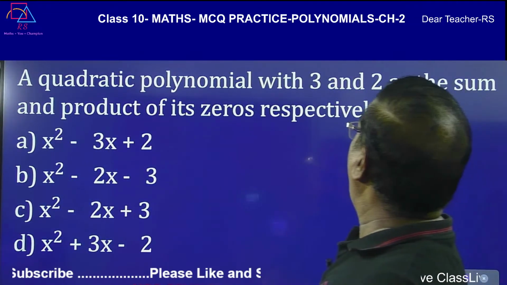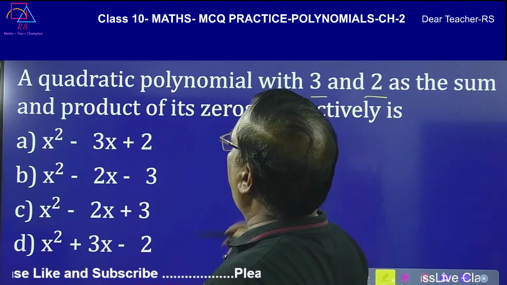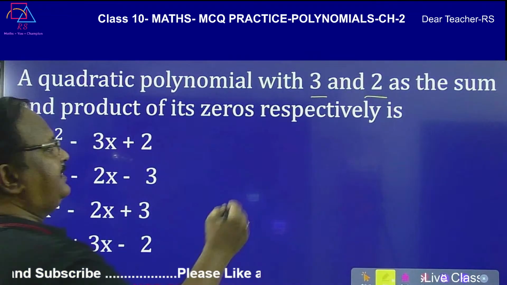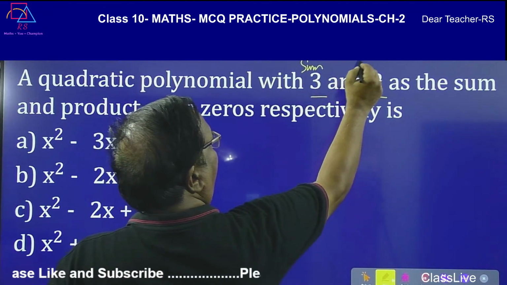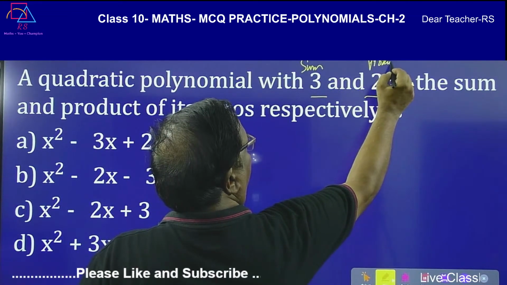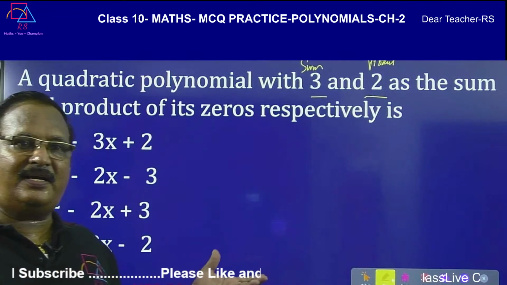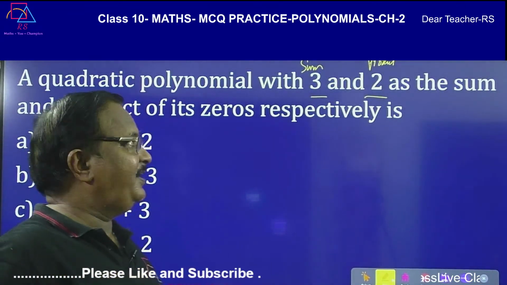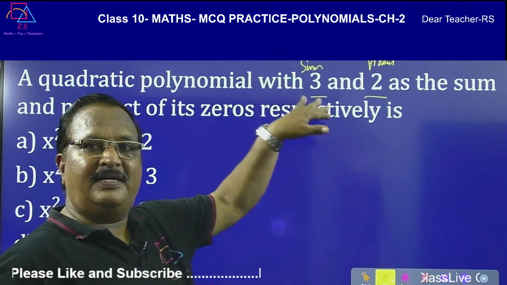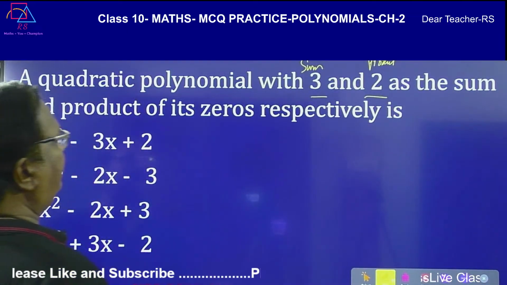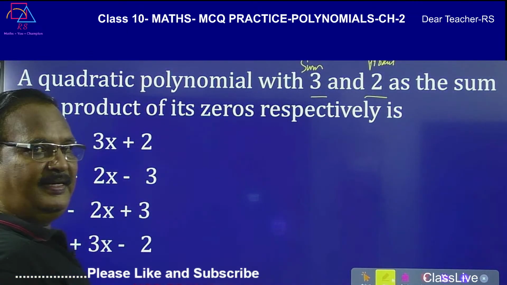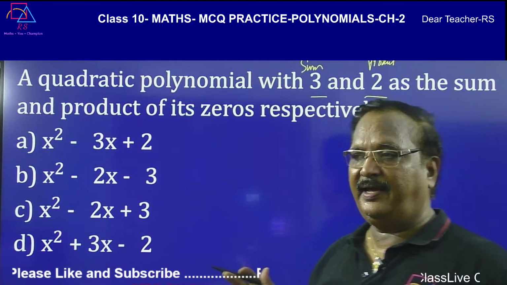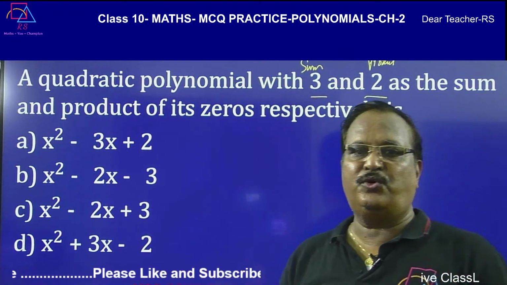So let me go to another question. A quadratic polynomial with 3 and 2 as sum and product. इसके पहले हम किया है. So this is the sum and this is the product. Because इसका आंसर बराबर करने का जरूरत नहीं है, सिस्टमेटिकली करने की जरूरत नहीं, ऐसा आप लिख सकते हैं. ठीक है. So then you have to identify it is similar to the previous question, as it is repeated. So this मैं आपके लिए छोड़ता हूँ.